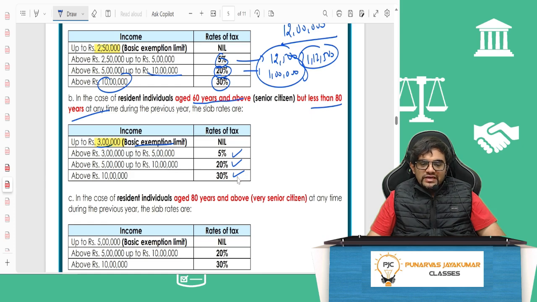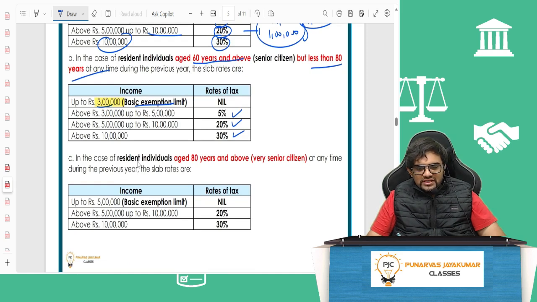So 3 lakh to 5 lakh. Instead of 2 lakh 50 to 5 lakh, it becomes 3 lakh to 5 lakh, 5%. 5 lakh to 10 lakh, 20%. And above 10 lakh, 30%. So up to 3 lakh, it will be called the basic exemption limit. Very simple. So it's the same, only 50,000 rupees extra, if you are a Tata, 60 years and less than 80 years.